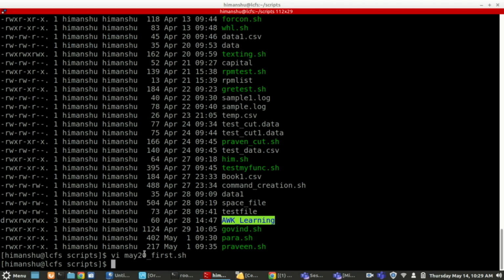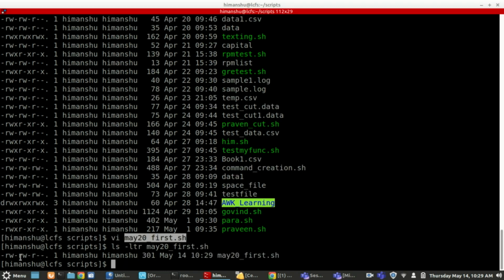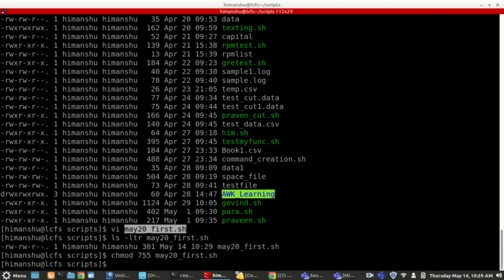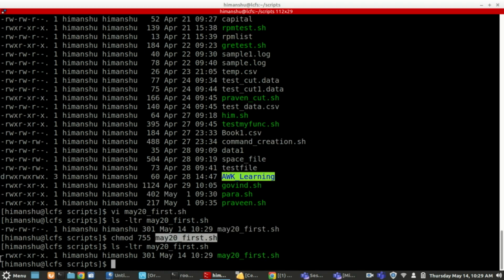And whenever you are creating a script, make sure it has executable permission. As my script doesn't have executable permission, I have to give it chmod. I will explain later in other sessions how we give the permissions. 777. So now my script has executable permission. Now to execute a script you have to give ./ and the script name. Clear? And hit enter.